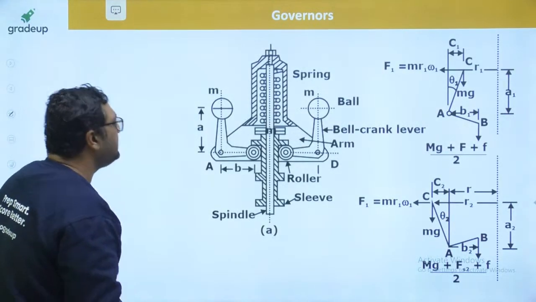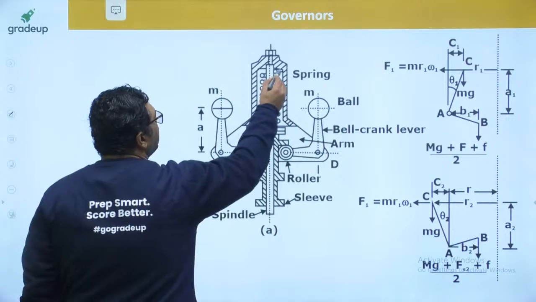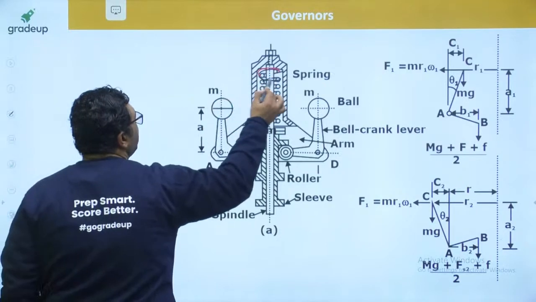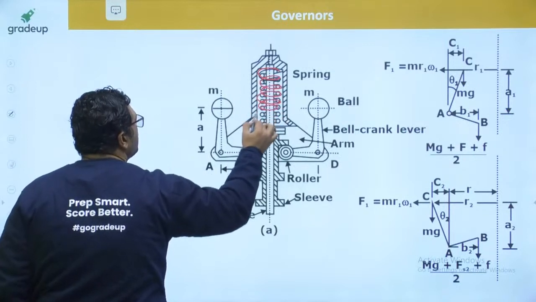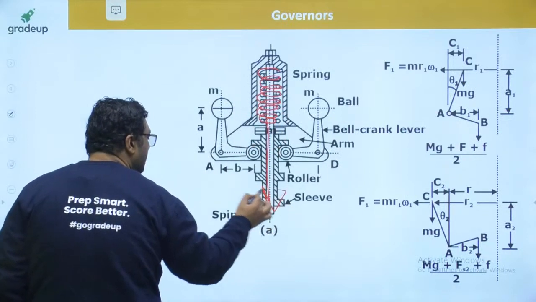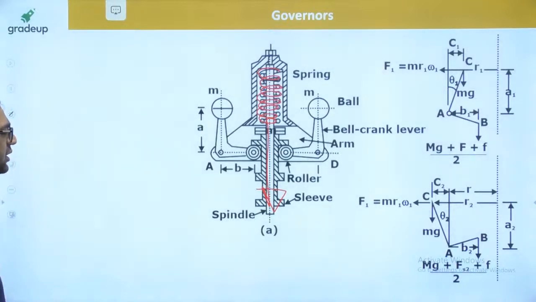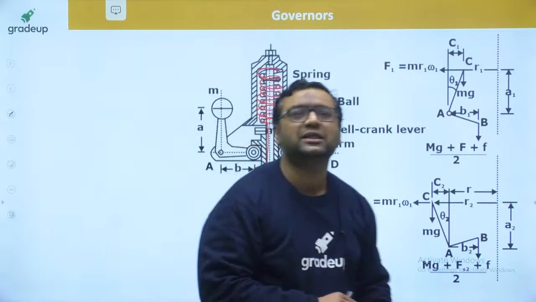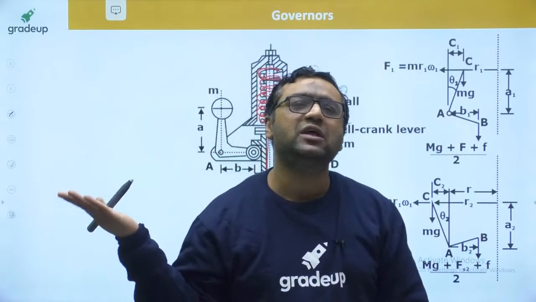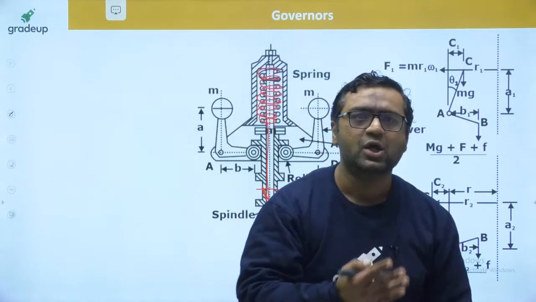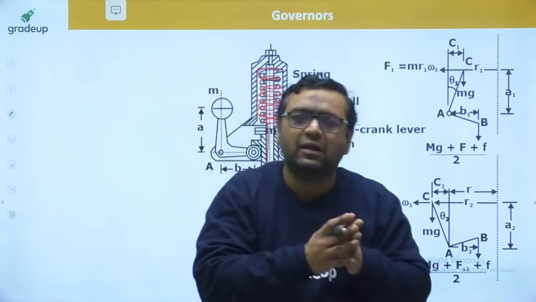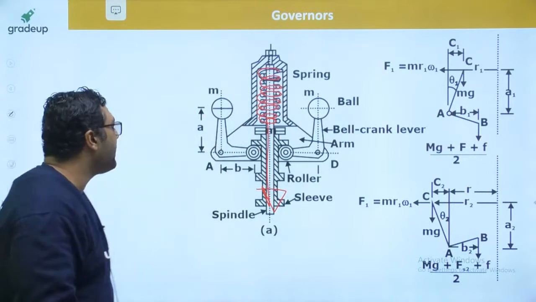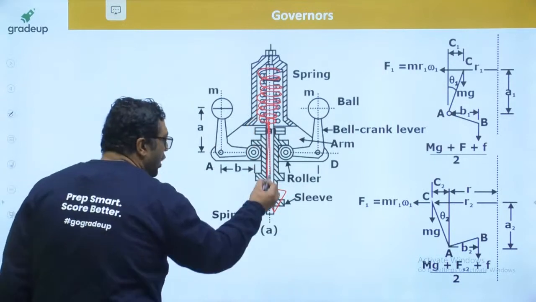Hartnell basically replaced the weight and put in a spring there, because he knew that a compressed spring would also give a downward force, which was given by the weight of the sleeve. So he reduced the weight of the sleeve. Let us say previously we were using a sleeve of 40 kg. He reduced the 40 kg sleeve to a 2 kg sleeve. So the sleeve was reduced in weight, and in place of that he used the compressed spring. And the compressed spring will also apply a force in the downward direction.